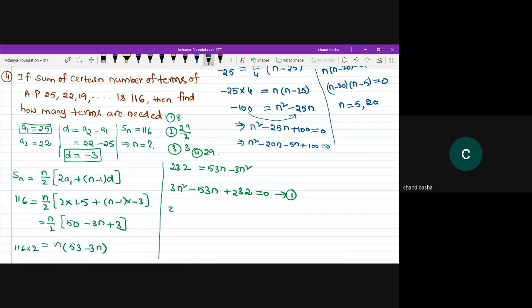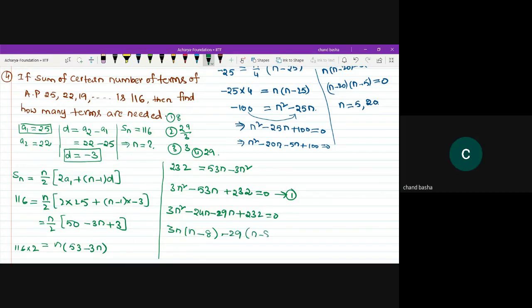So 3n square, that 53 I can split into 2 parts, minus 24 times n minus, sorry, it is minus 29 times n plus 232 is equal to 0. That is, 3n will be common. Let us take 3n common, n minus 8, and minus 29 as common.